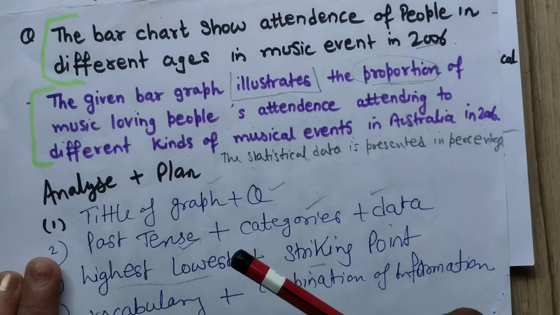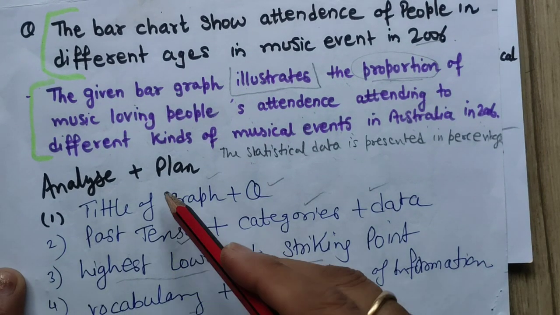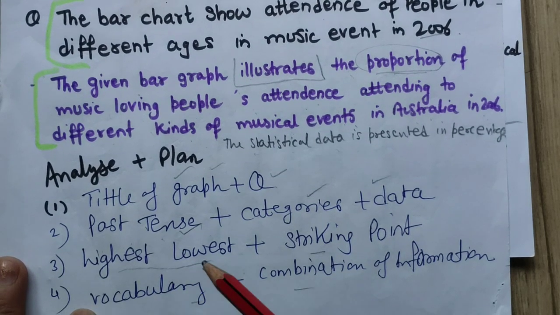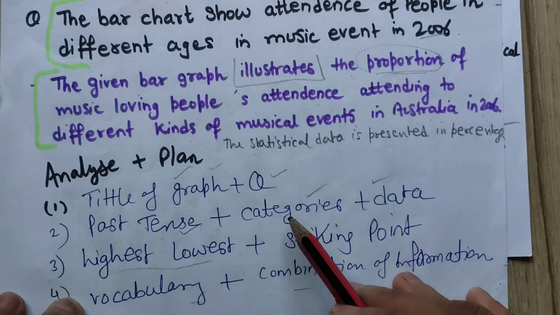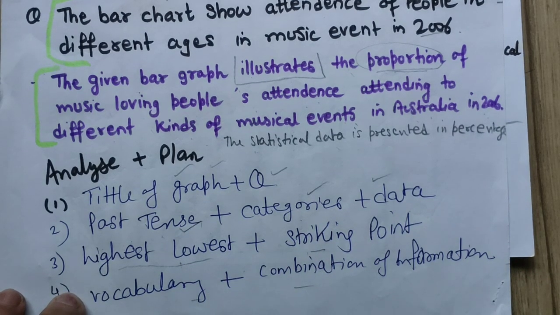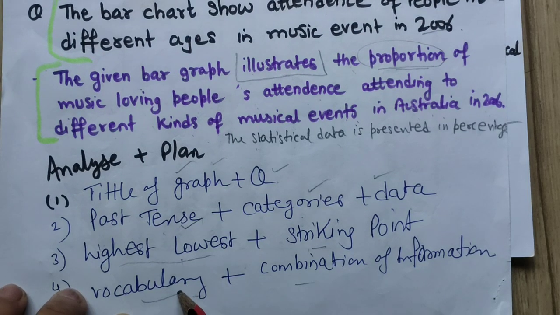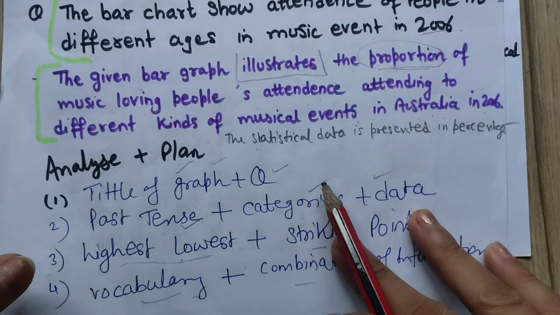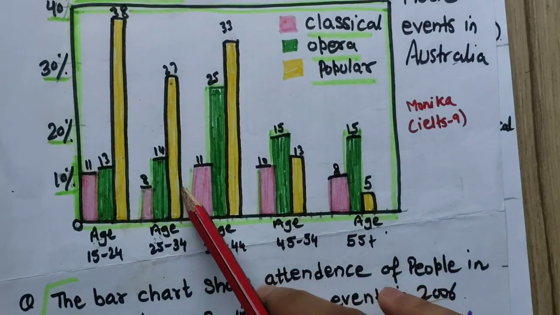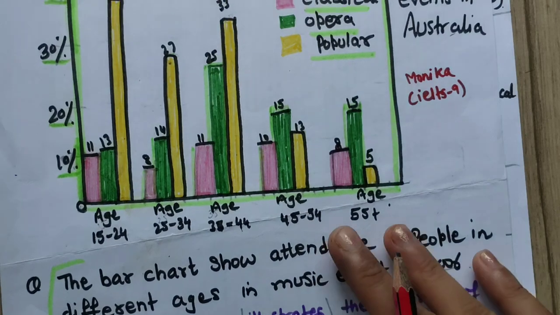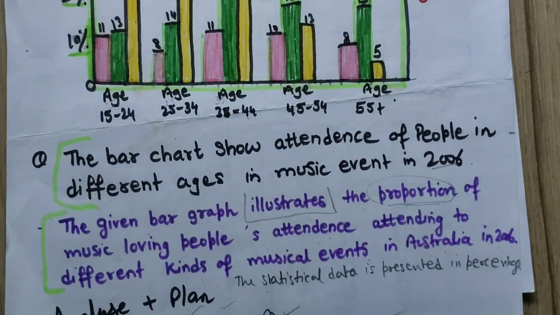Now, for analyzing and planning, please note down these points. Read the title, read the question statement. Past tense, we know we have to find the tense also, whether it is present or future kind of thing. Categories, we have the data also, highest and lowest also, and striking point also we have come to know. Vocabulary, every time you have to change the vocabulary. You can rewind this video and try to listen to what kind of vocabulary I was using when I was analyzing, when I was reading this graph. Okay, and combination of information. Yes, so this is the introduction. Now the overall paragraph.